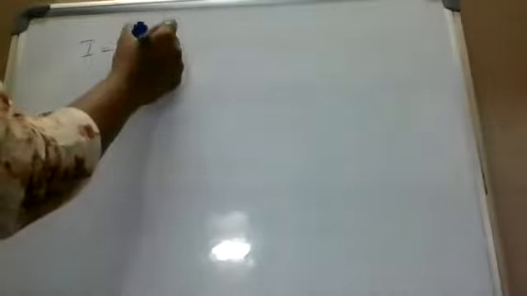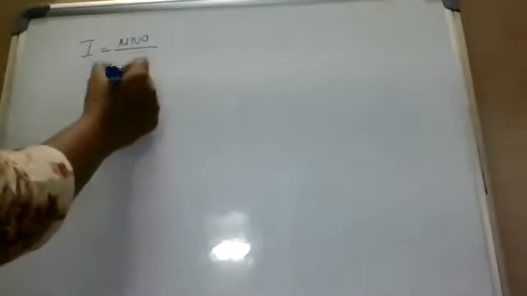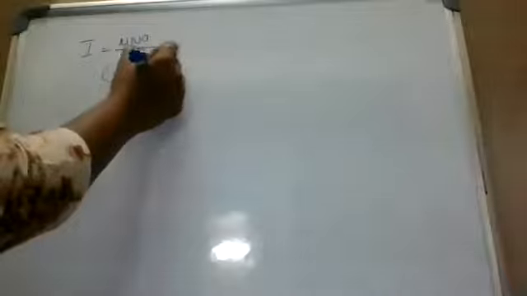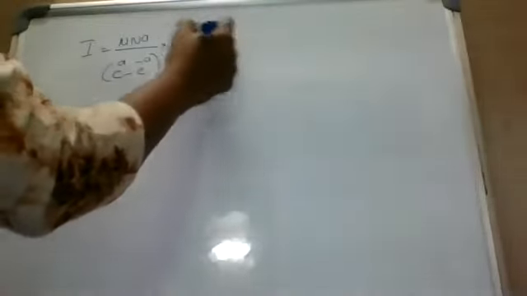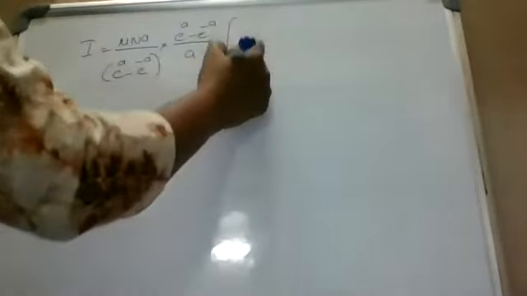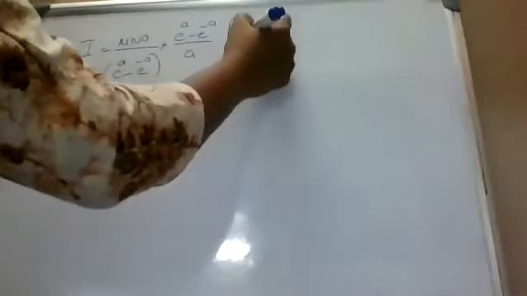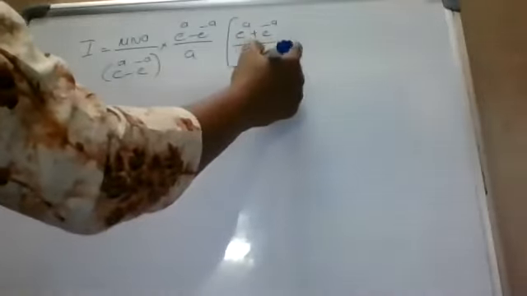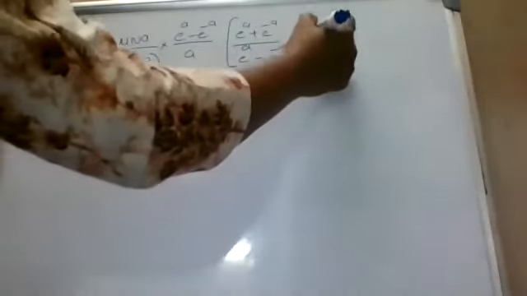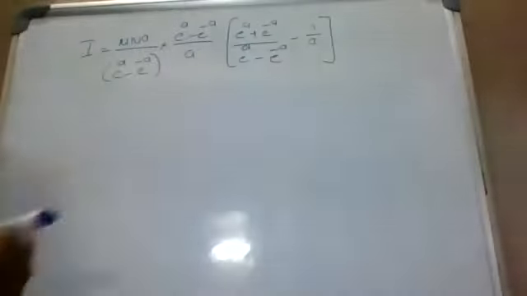We get the equation capital I equal to mu Na by e power a minus e power minus a, into e power a minus e power minus a by a, into e power a plus e power minus a by e power a minus e power minus a, minus 1 by a.